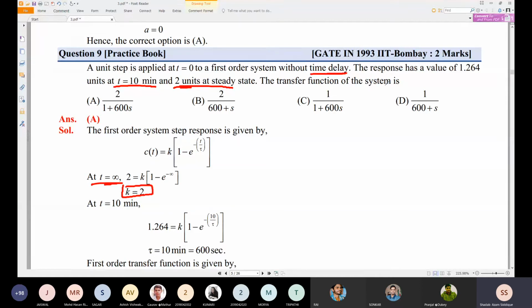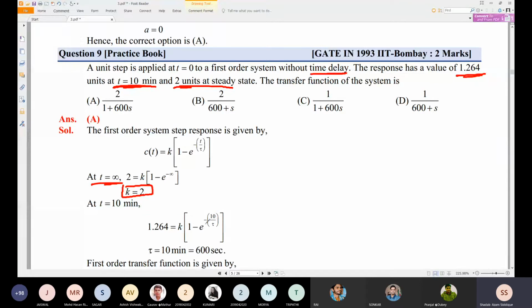Now the response value is given as 1.264 at t equal to 10 minutes. We can convert it into seconds, so this will become 600 seconds. So 1.264 is equal to k into 1 minus e to the minus 600 by tau. Or you can take 10 minutes also. Tau will be 10 minutes, which is equal to 600 seconds.